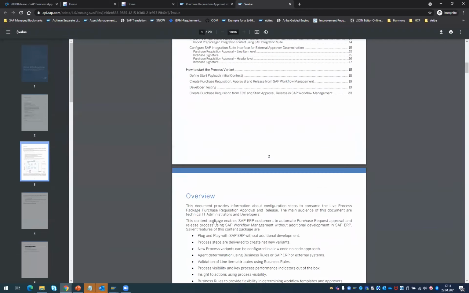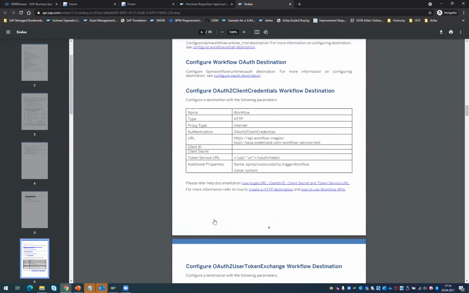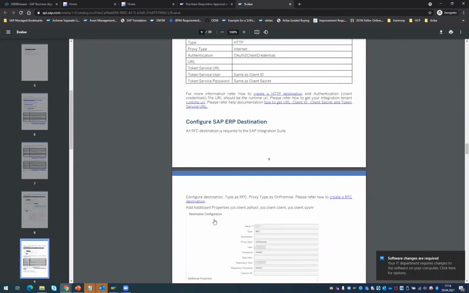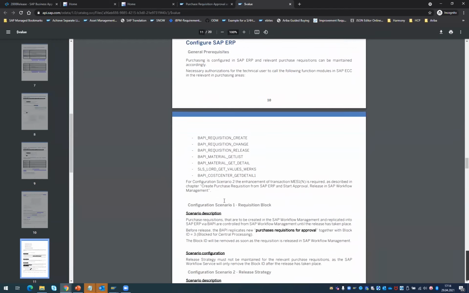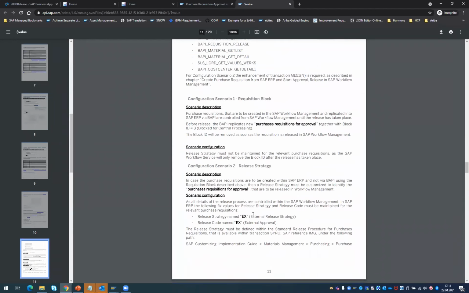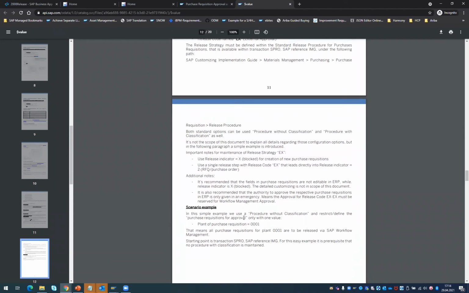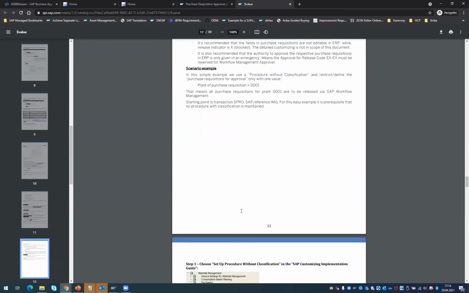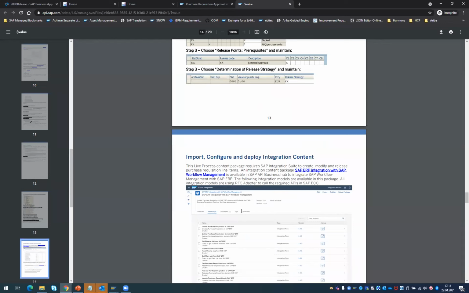And if you go through our implementation guide, you will be able to see how you could consume this content with the certain configurations which you need to perform, and you are able to do the required setup. And also certain configurations you need to do in SAP ECC. If you are familiar with the purchase requisition and the release strategy, you will need to configure the external release strategy. And that means when you create a purchase requisition, the business object may not be released, it would be blocked. And once we complete the approval, we are able to release it through a BAPI call.